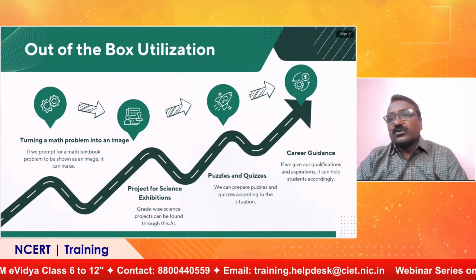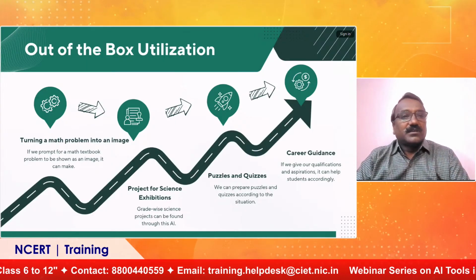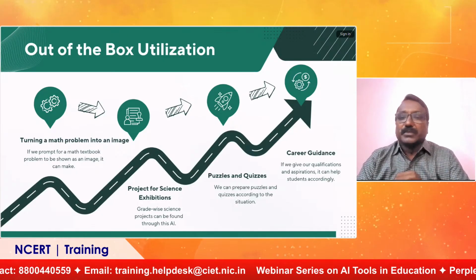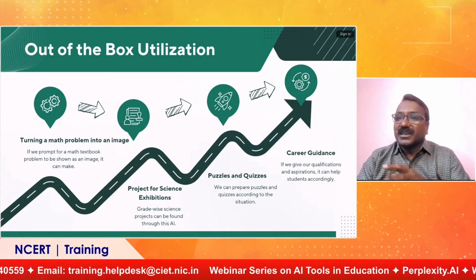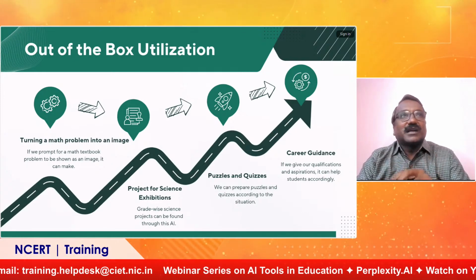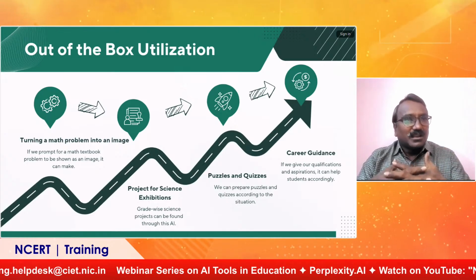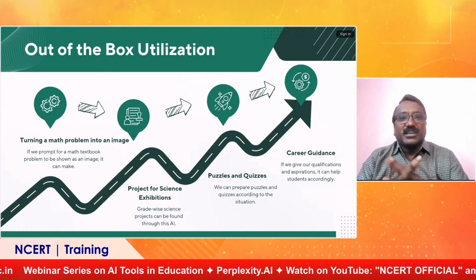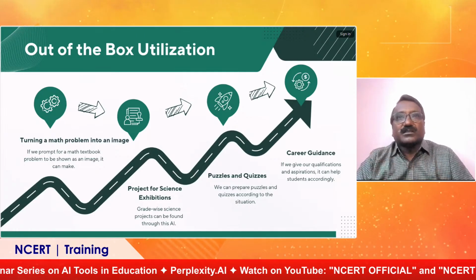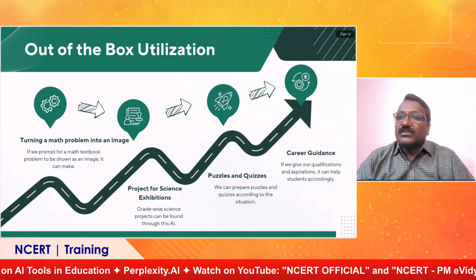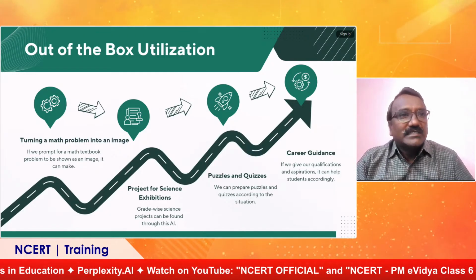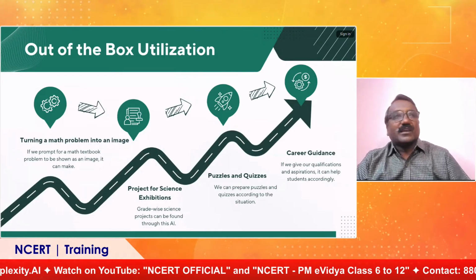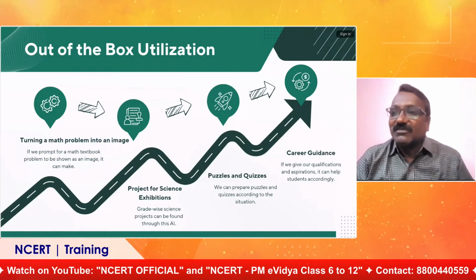I just told you that not only for the school ecosystem, nowadays students are expected to have brilliancy. When AI comes, I can say that the conventional schooling system and conventional jobs are going to vanish. We need to be out of the box in our jobs and out of the box in our studies. If you are more intelligent and have more innovative ideas, then only you can sustain in the ecosystem of AI. That is what I felt.